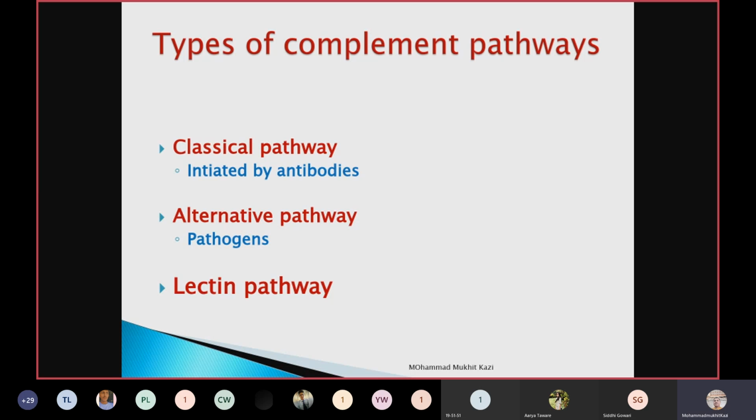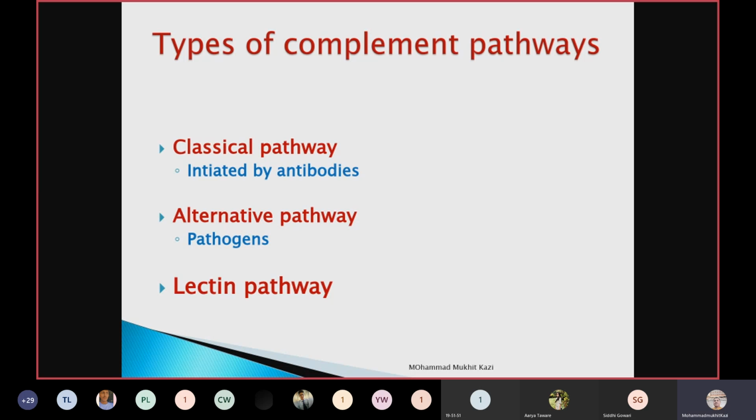There are 3 pathways which get activated when antigen-antibody complexes are formed in the body. The first and foremost is the classical pathway, which is generally initiated by antibodies. Mainly IgM is the key antibody which initiates the classical pathway. Also IgG1, IgG2, IgG3, IgE, and IgA antibodies can trigger or initiate the classical pathway.